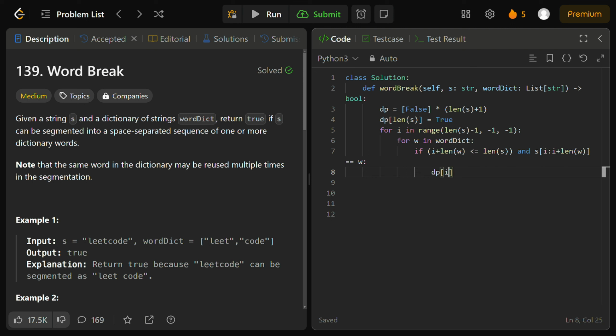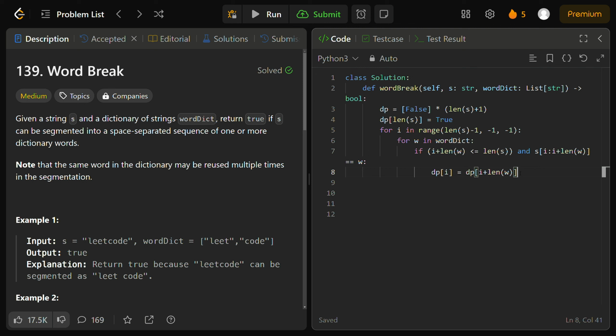then we can set DP at that index i to be DP at the index of i plus the length of the current word, to check if we can actually segment it from DP at i plus the length of w, this index up until the end of the current length of the word w. Then we can use this word from the word dictionary and go up until the index i. That's also segmentable. What does that mean?